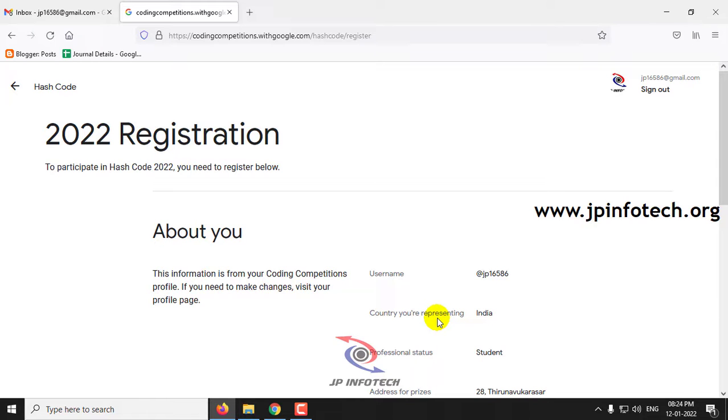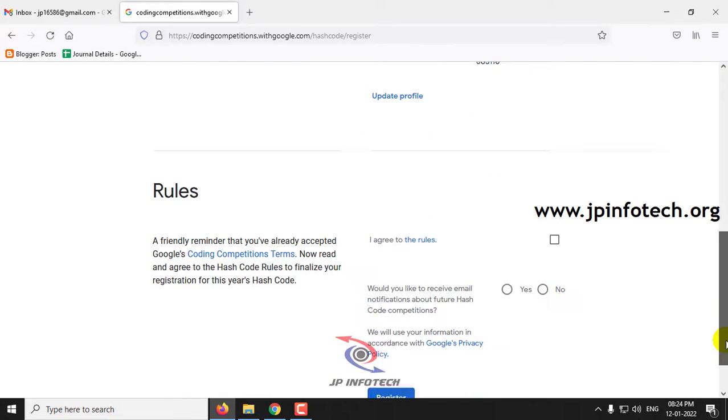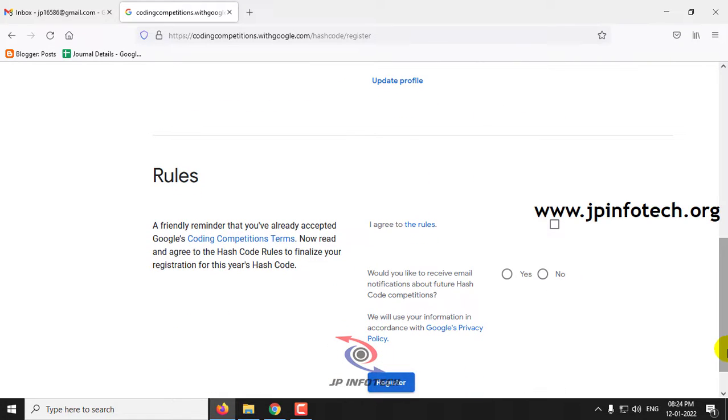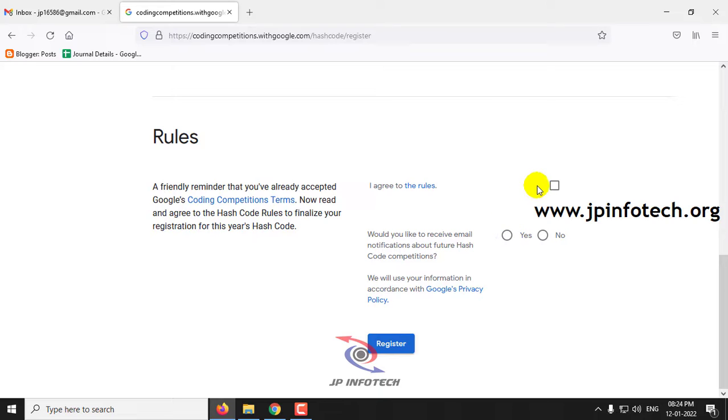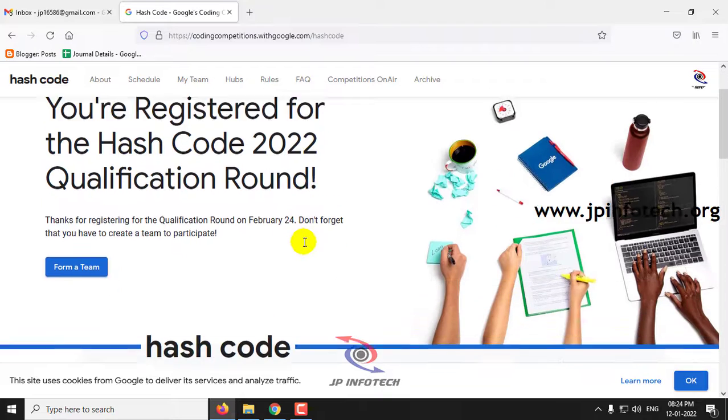Now you can see the profile has been created. It asks you to agree to the rules and regulations, so just click that. If you want to receive notifications about future Google coding competitions, you can click yes or no according to your preference, and then click register. Now it shows that you are registered for the Hash Code 2022 qualification round.